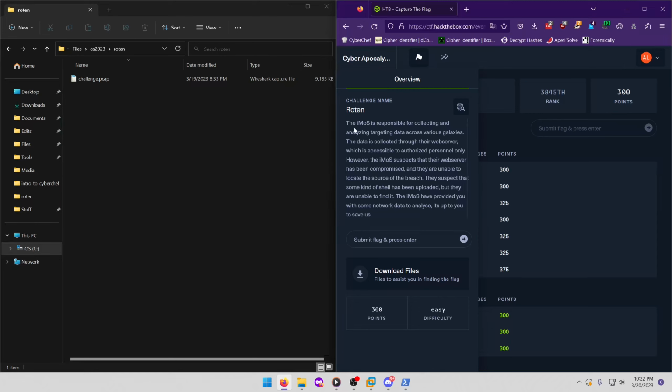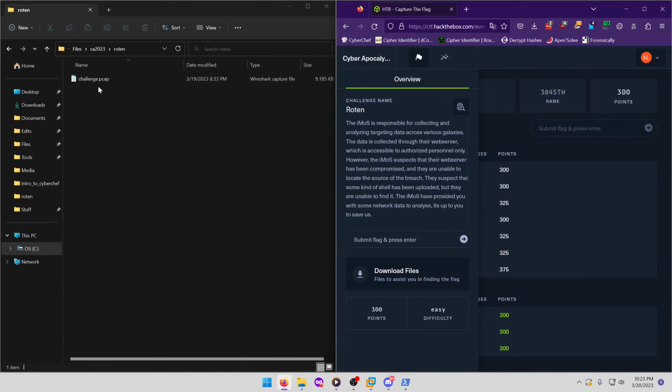Let's get into it. The IMOS is responsible for collecting and analyzing targeting data across various galaxies. The data is collected through their web server, which is accessible to authorized personnel only. However, the IMOS suspects that their web server has been compromised, and they are unable to locate the source of the breach. They suspect that some kind of shell has been uploaded, but they are unable to find it. The IMOS have provided you with some network data to analyze. It's up to you to save us.